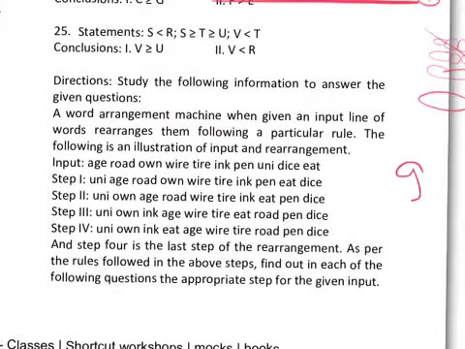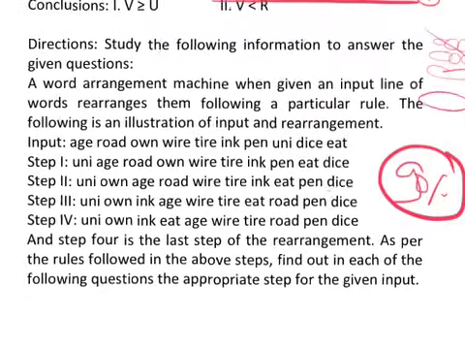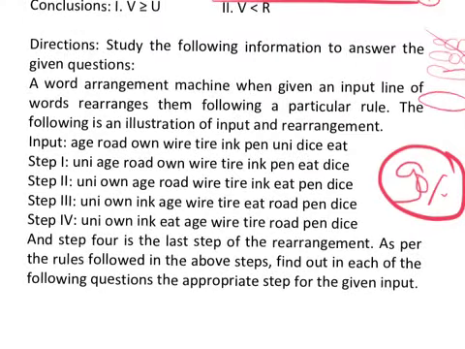Number 5 is input output. 90% of the students giving the CET exam won't be able to find out what logic is happening here, what kind of movement is happening from step 1 to step 2. So you can pause the video and try to look at this. This is last year's CET question. So these are the kinds of things you have to take care of. There is double movement happening in every step. Normally one element moves, here two elements are moving. So this will make the question look very difficult.